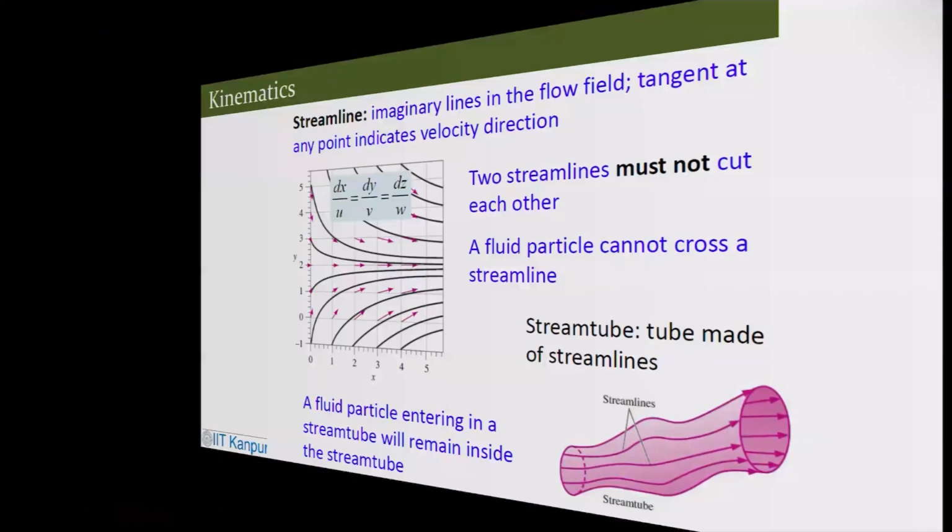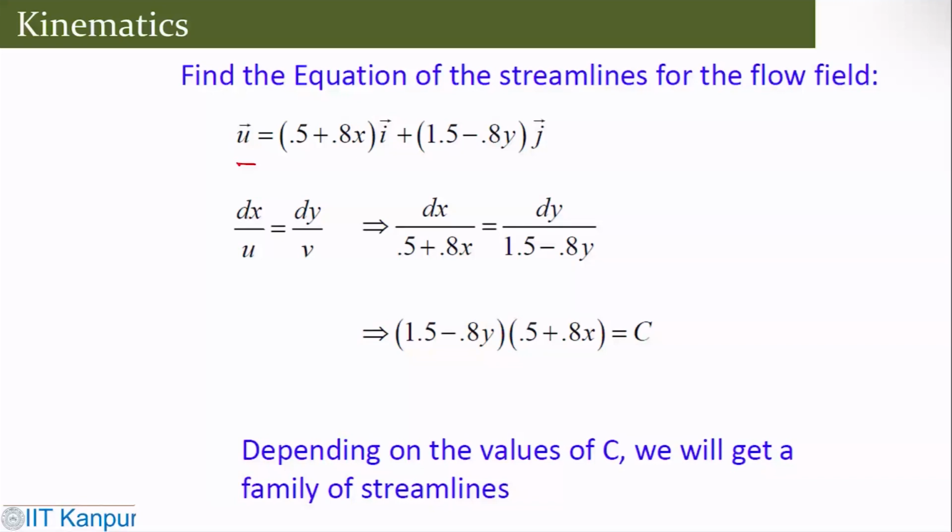So for example, this is a given velocity field. You can find the equation of the streamline using the simple equation dx/u = dy/v and then doing the integration. So this is what you get. Obviously, as you change the value of C, you will get a different family of streamlines and things like that.